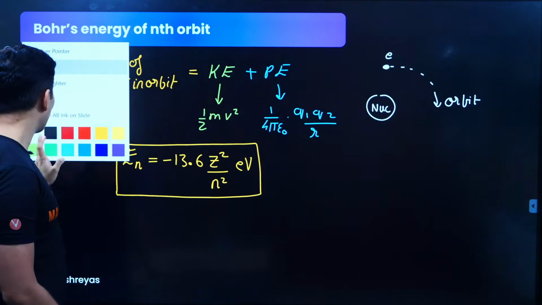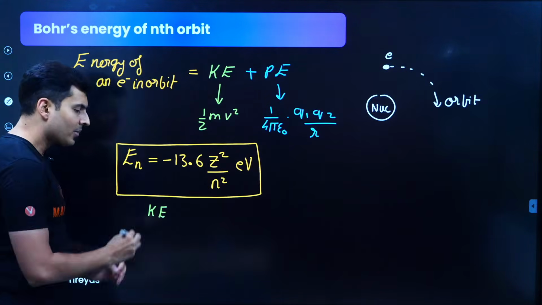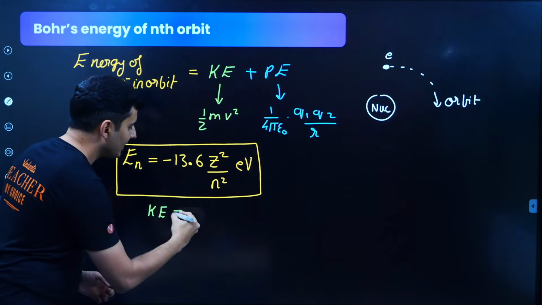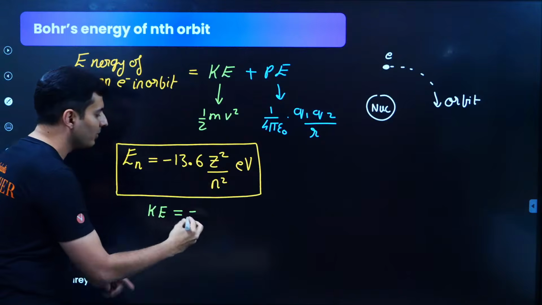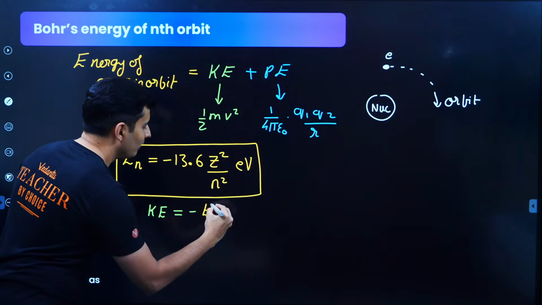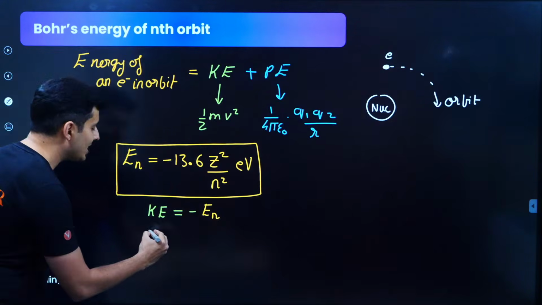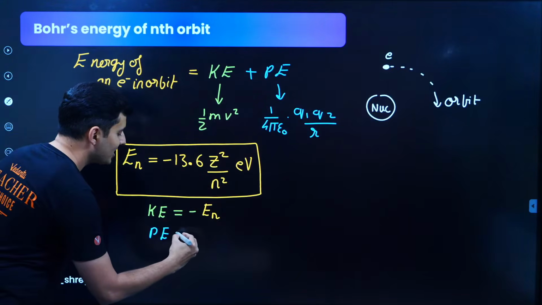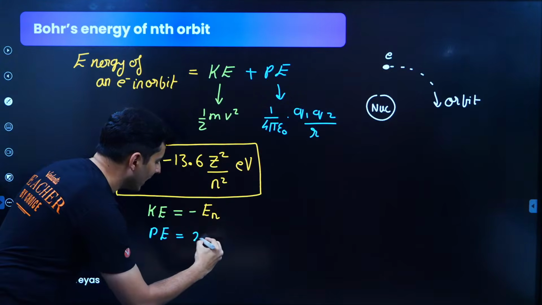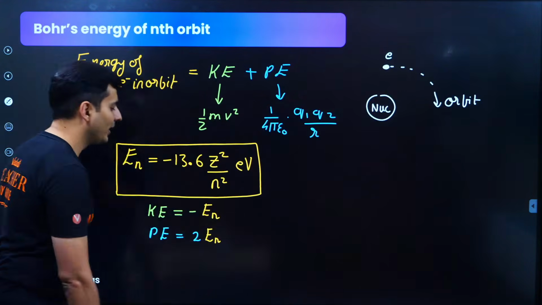Also, one more crucial thing that you should remember is that the kinetic energy of that electron is exactly the negative of this total energy, number one. And number two, the potential energy that you get is two times the total energy of that electron.